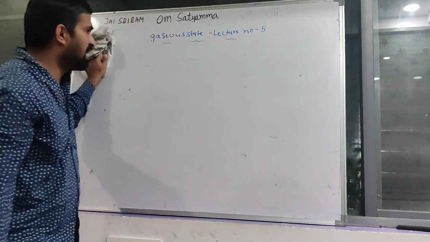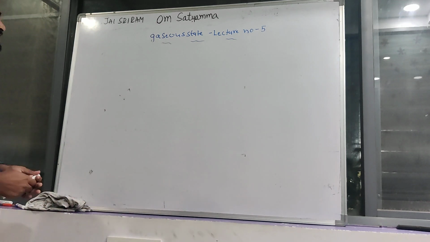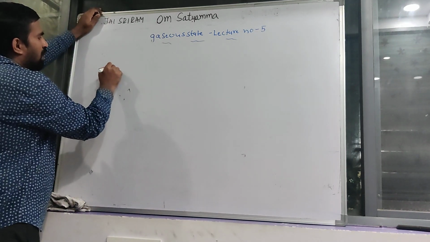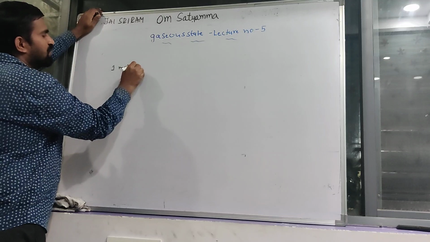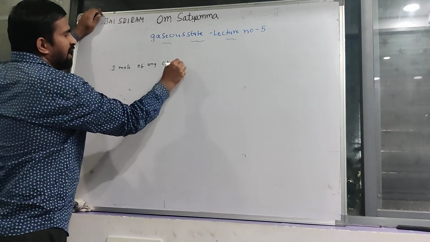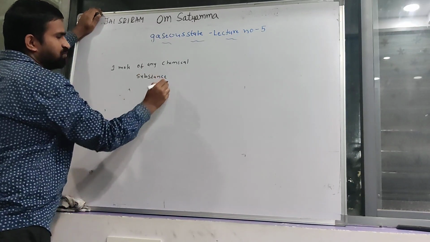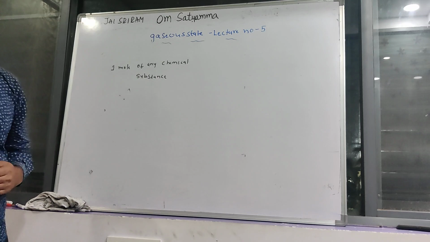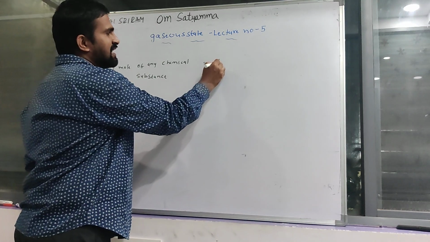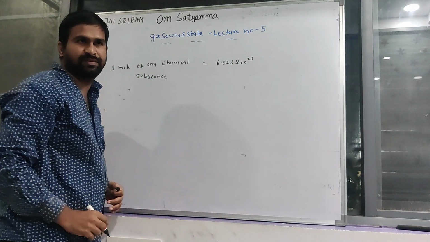For example, I summarize the whole mole concept. 1 mole of any chemical substance equals how many chemical entities? That is 6.023 × 10^23.